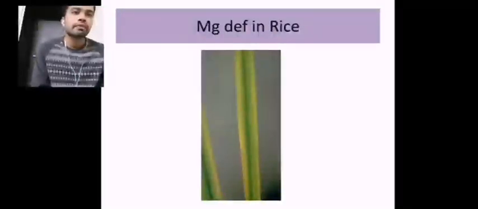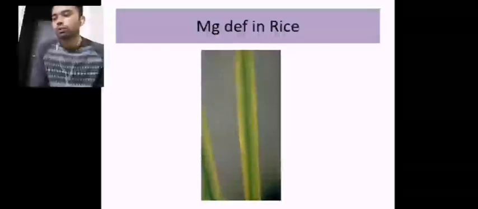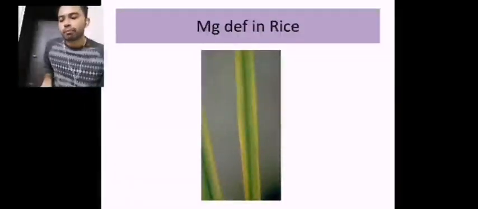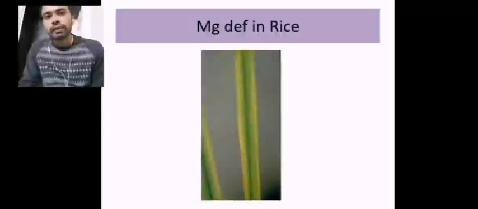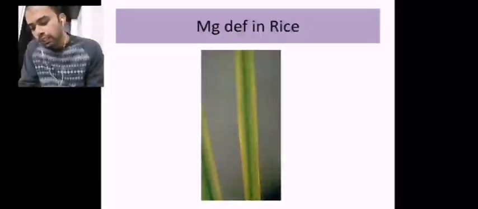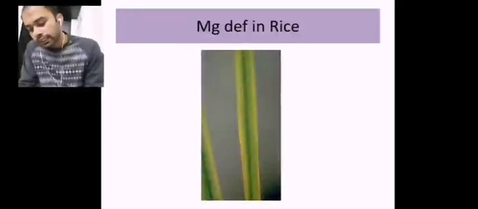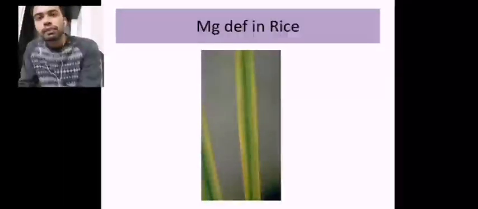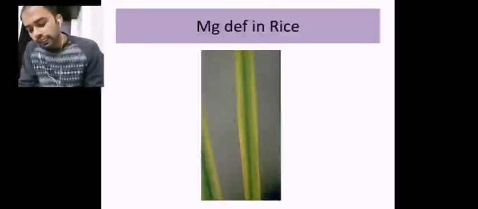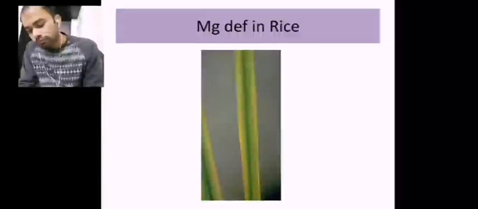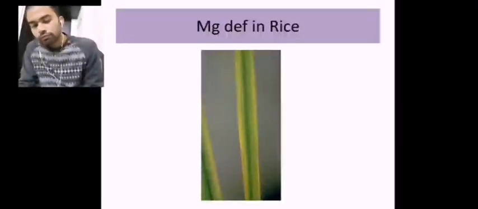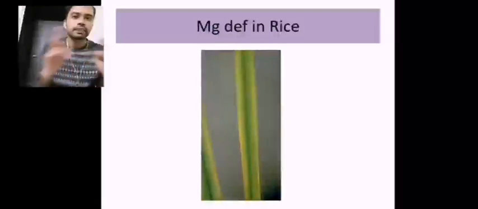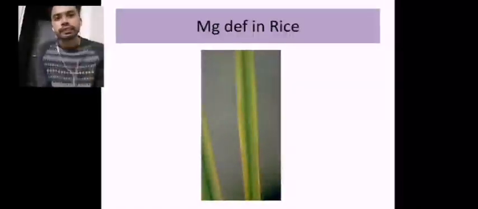Next, the magnesium deficiency in rice. We already saw the magnesium deficiency in maize. There is a simple technique to identify magnesium deficiency in rice or maize. You can see inverted V-shaped chlorosis in cereals. Magnesium deficiency will have chlorosis in a precisely inverted V-shape. Inverted V-shaped chlorosis is the precise deficiency symptom of magnesium, either in rice or in maize.